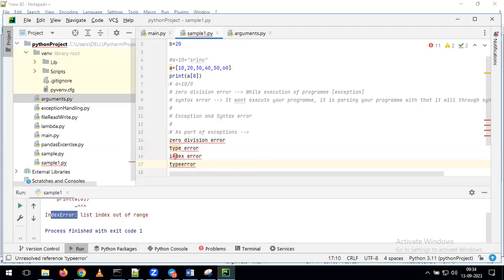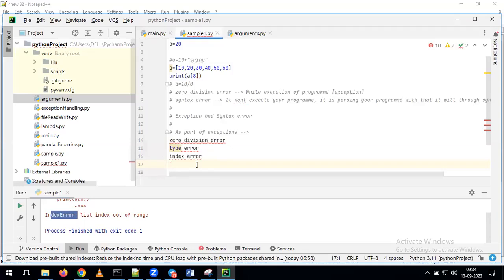I'm just giving a few examples here, and other than this, we have some other kinds of errors also. But if we discuss all those errors, it will take a lot of time. That's the reason I'm just giving some examples. Those are zero division error, type error, and index error. Okay, so these are the different types of errors we can see as part of our exception.